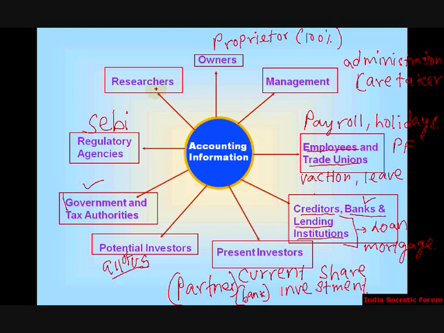And researchers. Where do researchers come in? Researchers are the people like Morgan Stanley who give a good rating. CRISIL is a researcher. They will find whether your company is good or worthy of investing. These people are researchers. All these people need accounting information.